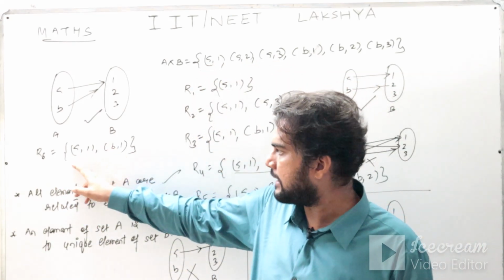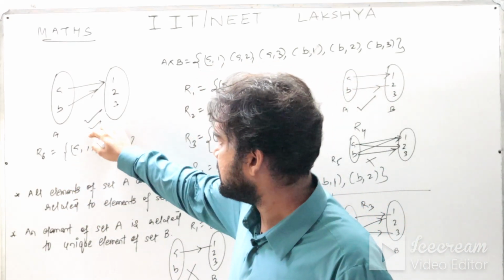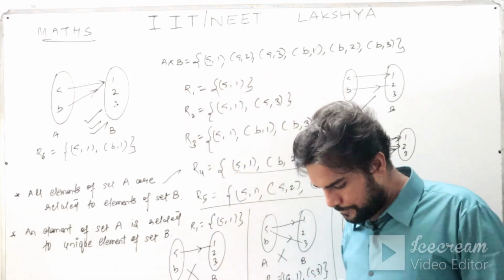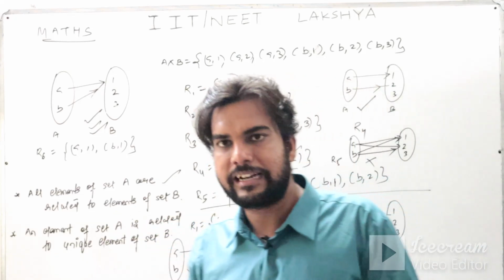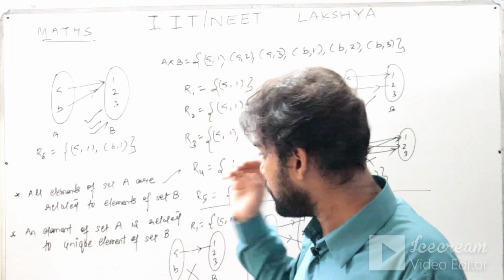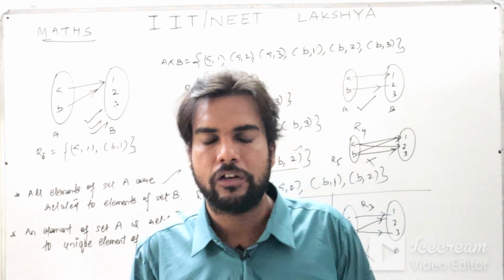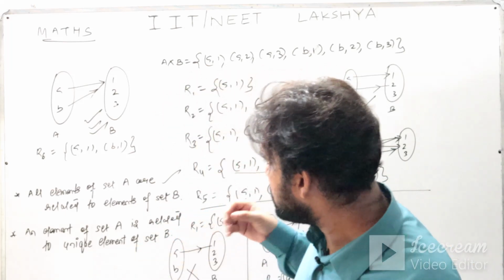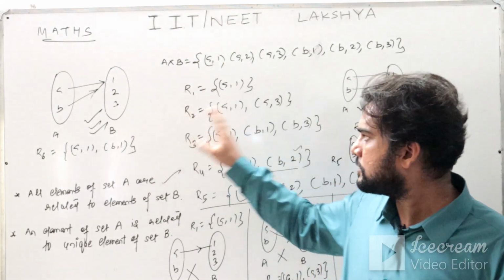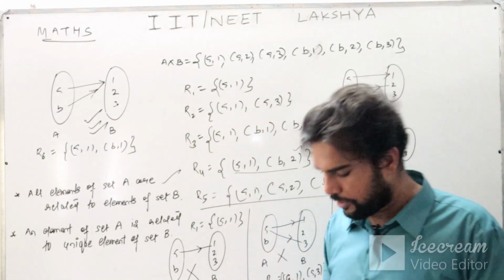So this R6 is also a function. I hope both the criteria are clear to you, and that is how you have to test whether it is a function or not. So this is known as your pictorial diagrams. By this you can just check whether a relation is a function or not.